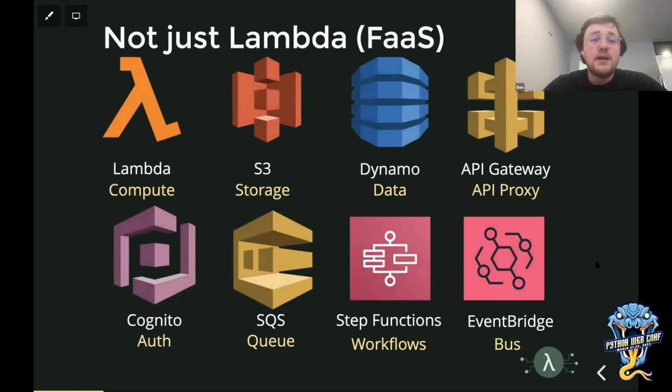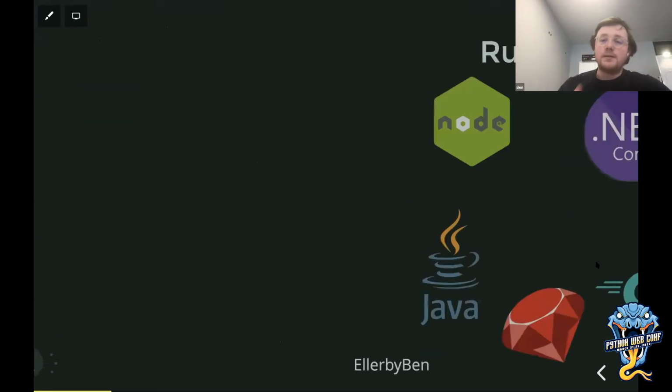It's not just Lambda, which is the functions as a service from AWS. It's also things like S3 for storage, DynamoDB as a completely serverless NoSQL database, API Gateway for routing requests into an event-driven serverless application, Cognito for user authentication, SQS for queues, Step Functions for workflows, EventBridge to build an event bus in a completely serverless way, and many more services. And it's not just on AWS, other cloud providers also support serverless, but Lambda is probably the poster child for serverless, the one you will have heard the most about, but the others are extremely important in how we build out these applications as well.